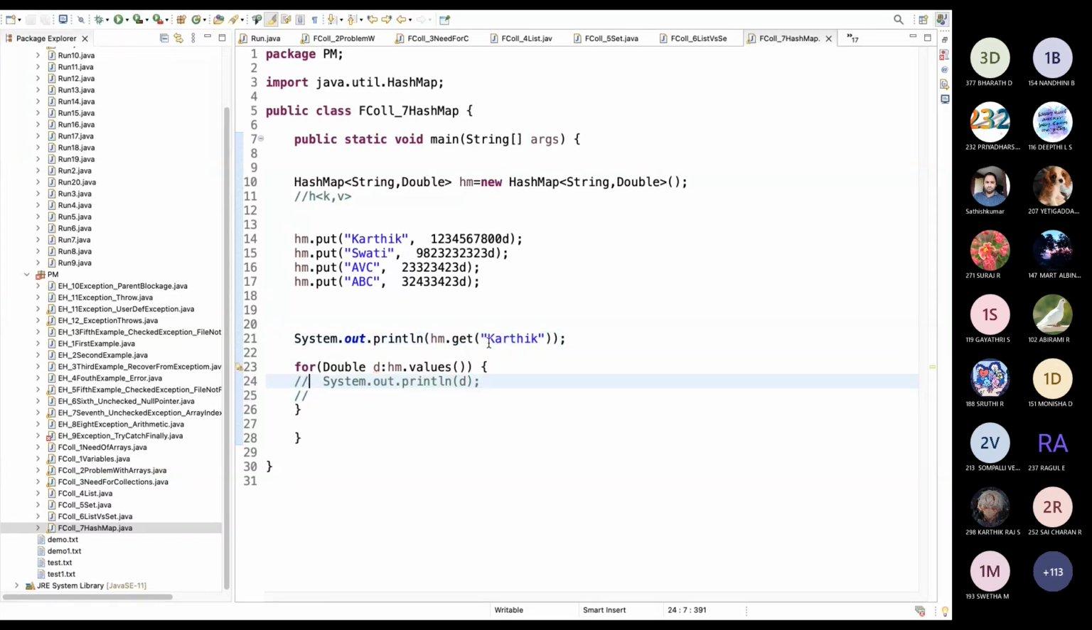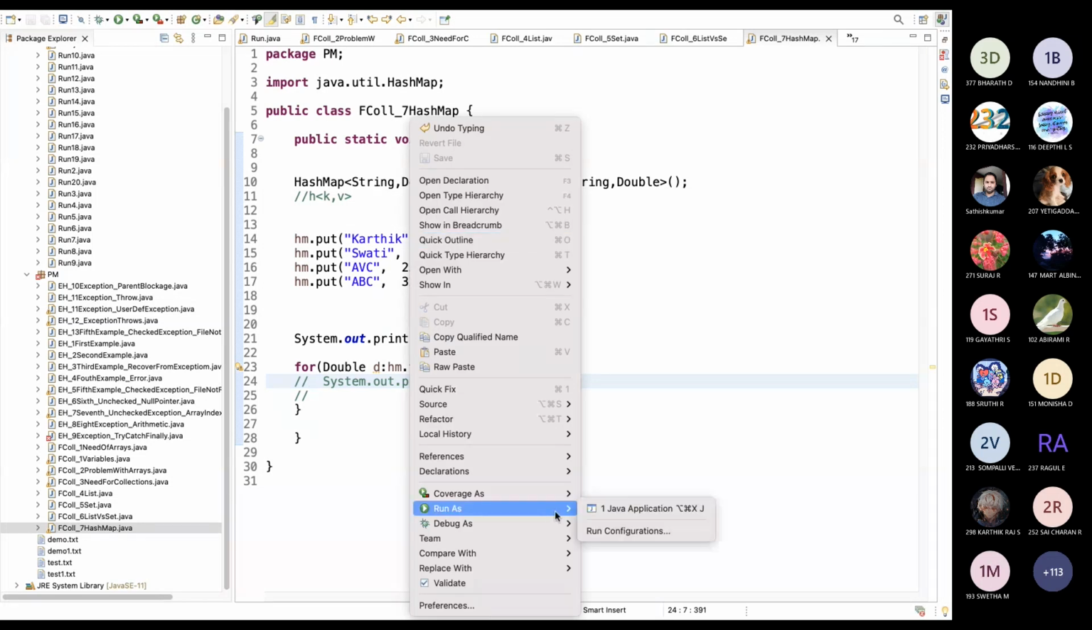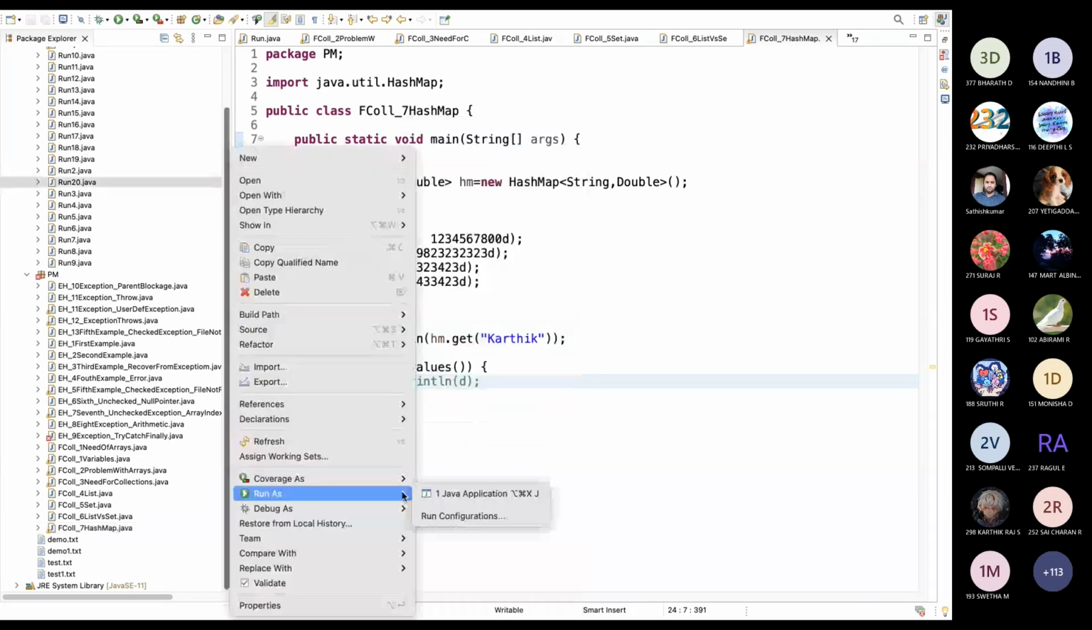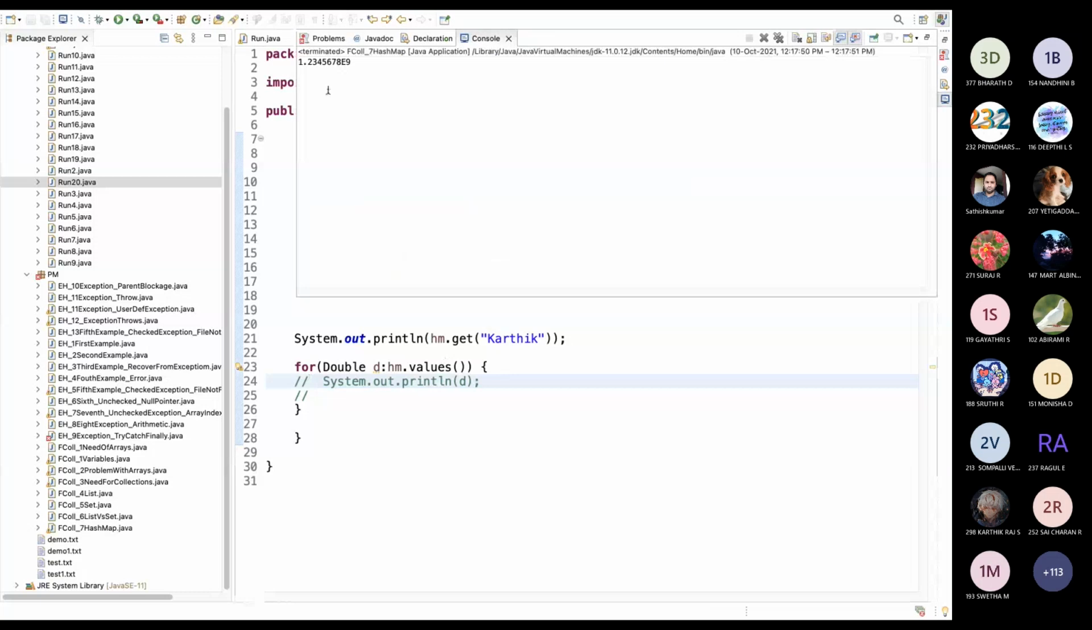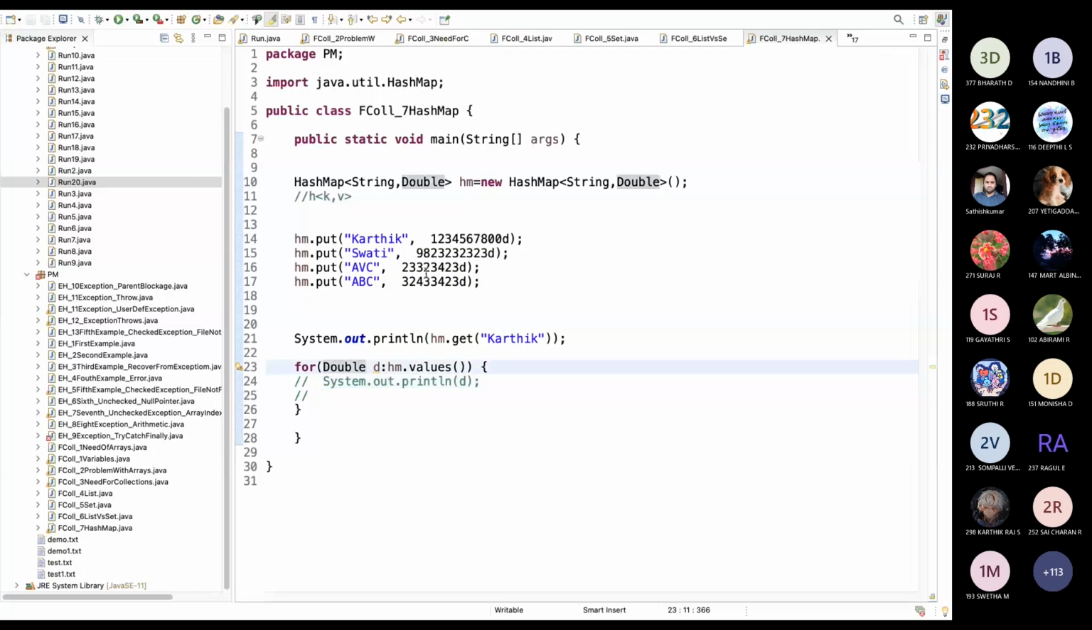You can see here I'm just accessing Karthik. It will display the mobile number. You can see the number is printed like this. You have to use it based on our usage.